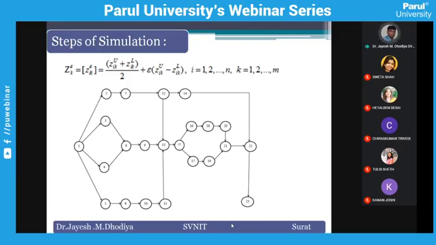But at the end, when you change it several times, you will get the minimal optimal path and the maximal path. The first will take you minimum time, minimum cost, minimum risk, and maximum quality. The second will take maximum time, maximum cost, maximum risk. So by simulation you can get this.